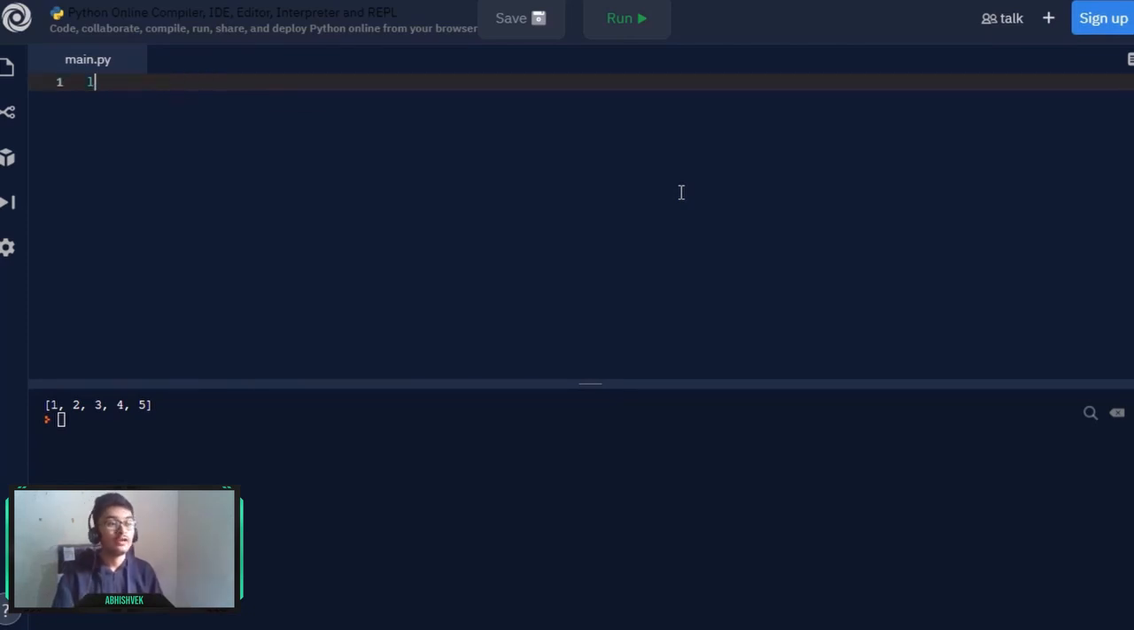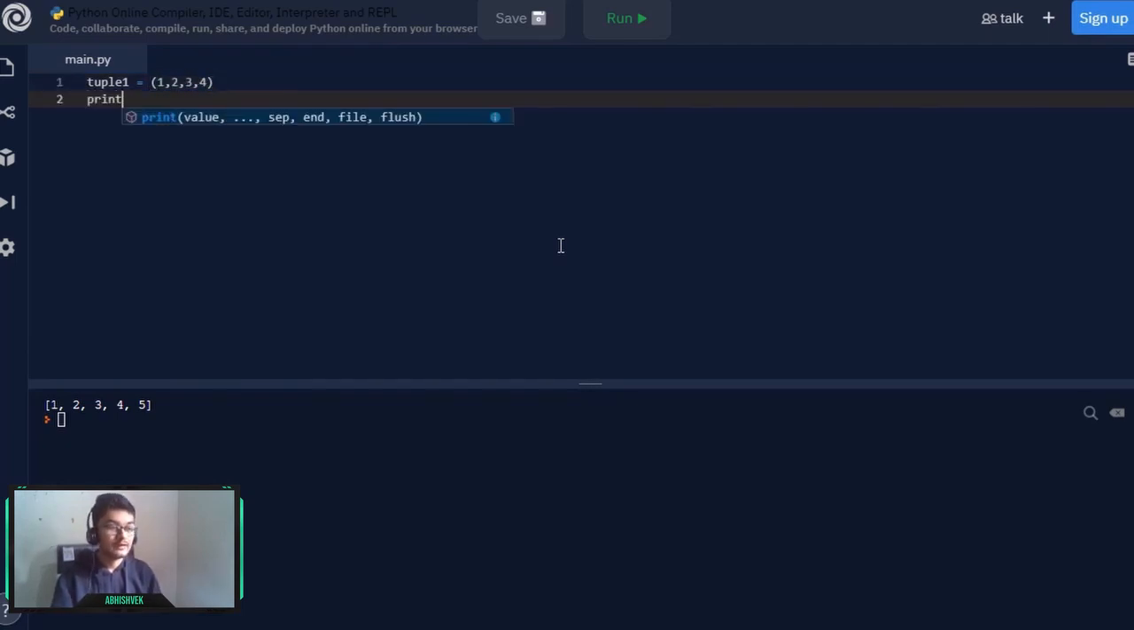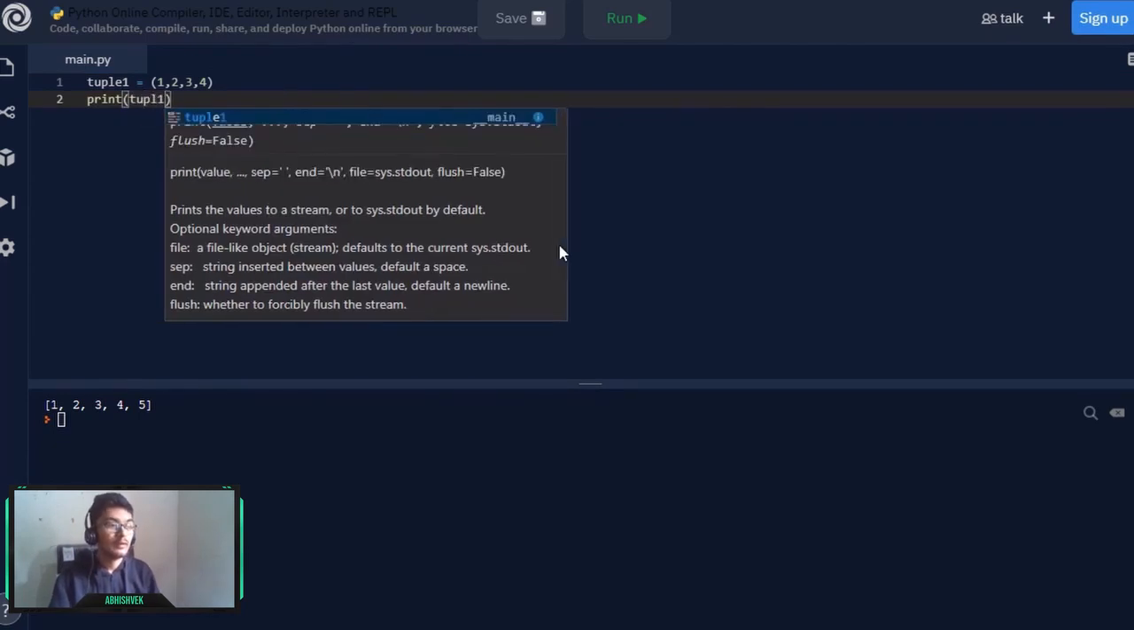Now moving up to our next data type, which is a collection data type. So let's study about tuples. I can write here tuple1 is equal to, now this variable will take a tuple. We can simply write a tuple by writing round brackets. So I can write here 1 2 3 4, and if I simply print my tuple by typing print